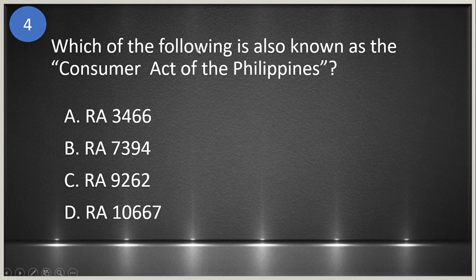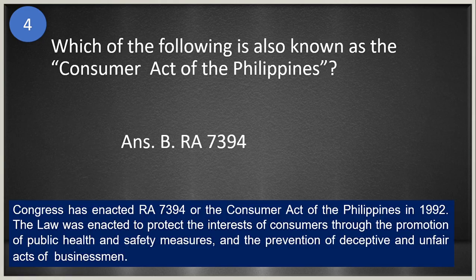Number 4, which of the following is also known as the Consumer Act of the Philippines? A. RA 3466, B. RA 7394, C. RA 9262, and D. RA 10667. Okay, the answer is letter B, RA 7394. Okay, so the Congress has enacted RA 7394, or the Consumer Act of the Philippines, in 1992. The law was enacted to protect the interest of consumers through the promotion of public health and safety measures and the prevention of deceptive and unfair acts of businessmen.